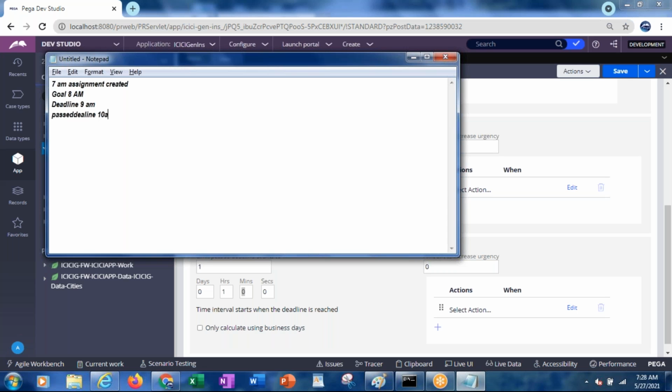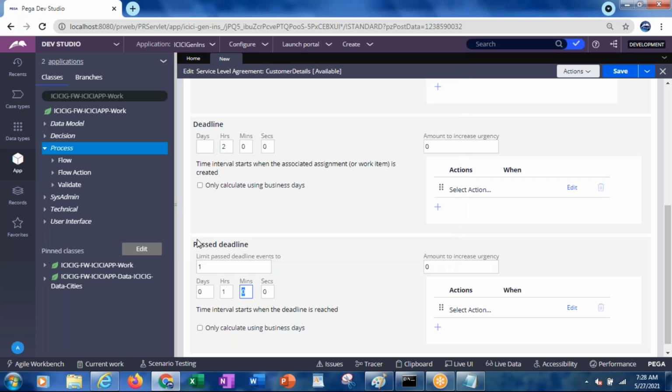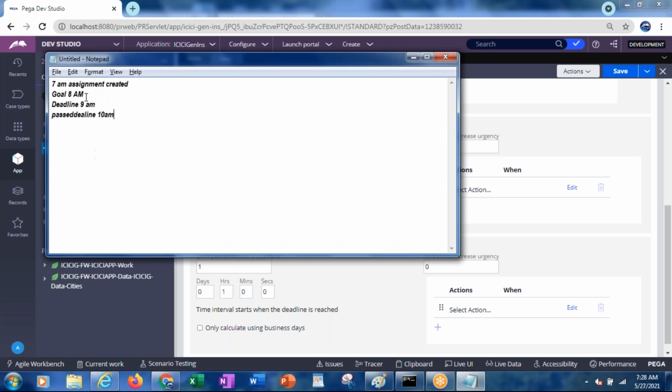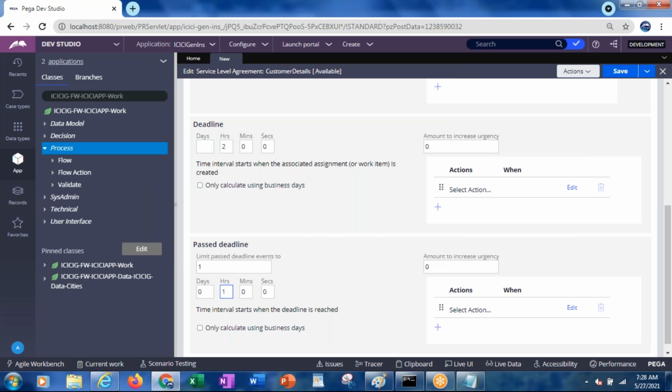Exactly, it will be 10 a.m. Why? Because the deadline completed at 9 a.m., so from that time onwards, past deadline will start. If you give 1 hour, it will take from 9 a.m., so a total of 10 a.m. If you give 2 hours, then from 9 a.m. it is 10, 11. So likewise.